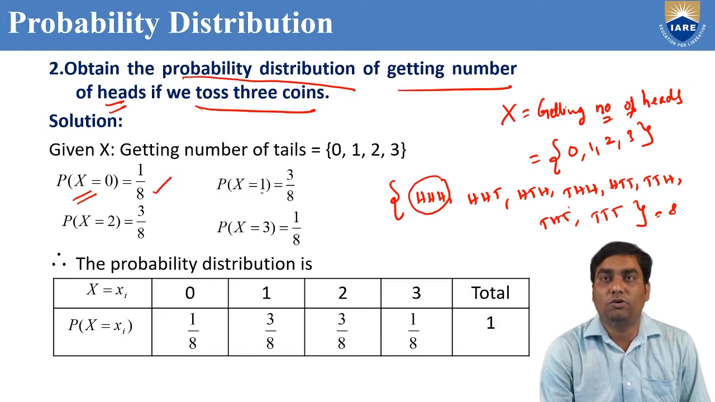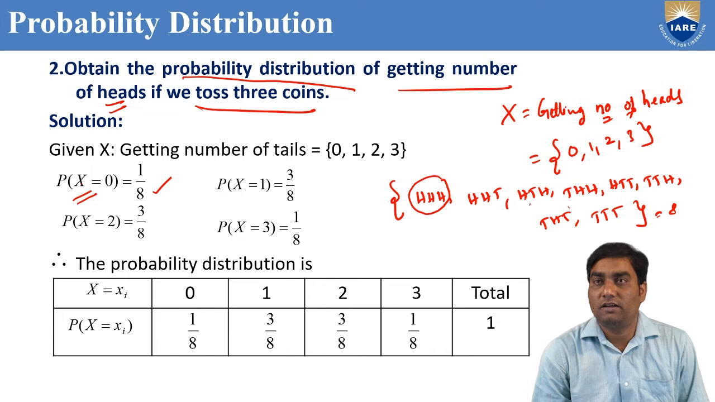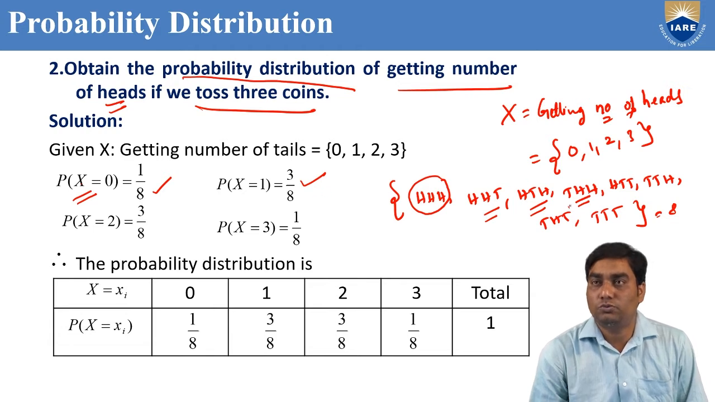Now P of x equal to 1, where x is the number of tails. I want the probability of getting 1 tail. How many chances? This is 1 tail, here also, second, third. In 3 cases we have 1 tail. So 3 by 8.